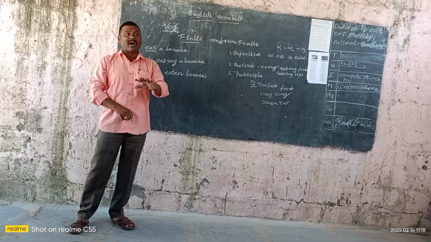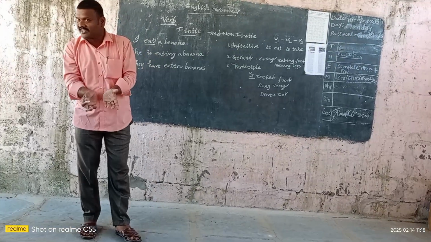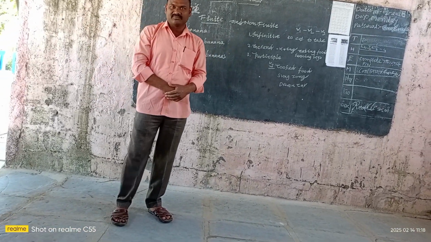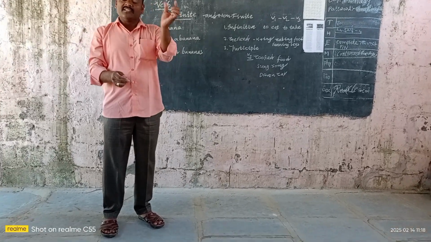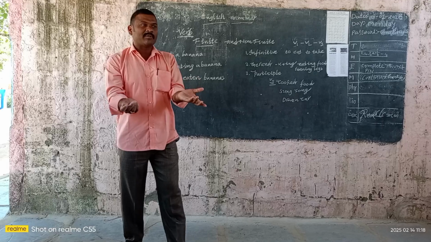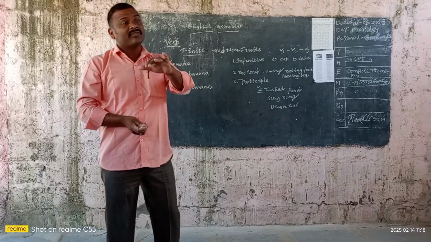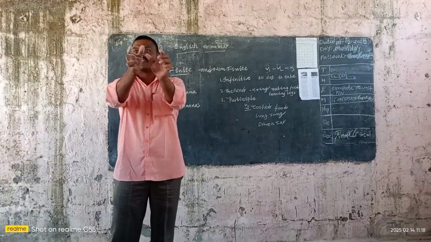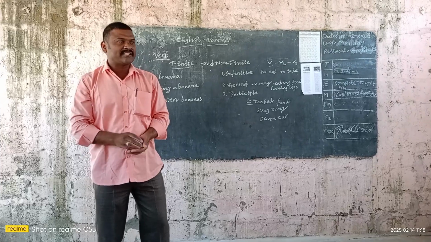Without subject or without object, the verb will not be there. Verb is an action word. Okay, every time. So in the sentence, the life of the sentence is the verb. Without verb, we can't say anything. If there is no verb in the sentence, it will become a phrase.